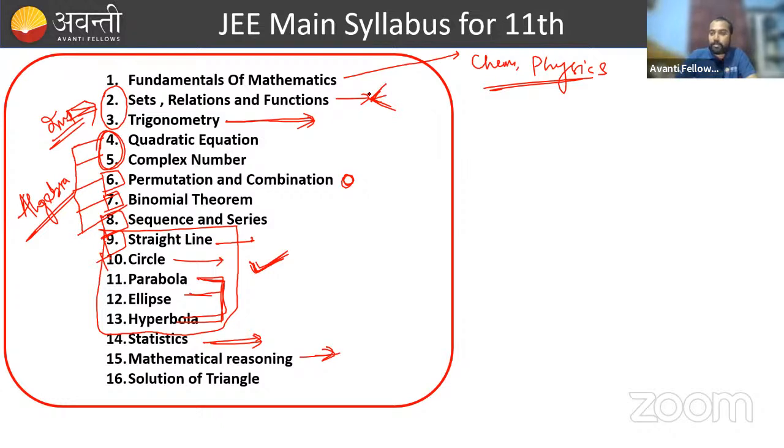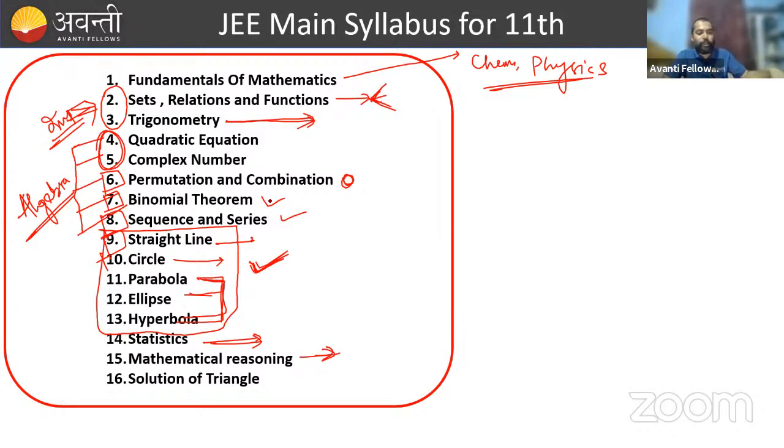The concept of permutation and combinations will be used in probability, right? Similarly, for binomial theorem, the application of binomial theorem you will get also in 12th syllabus. Sequence and series also. All these topics are interlinked with each other, right?